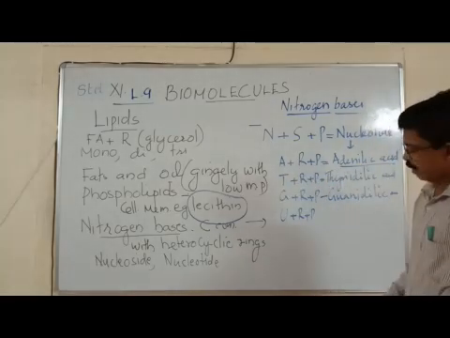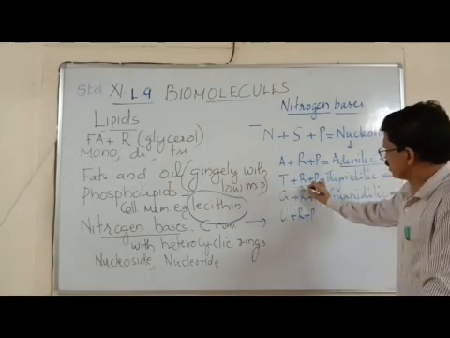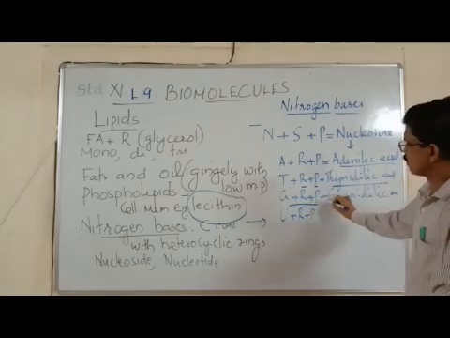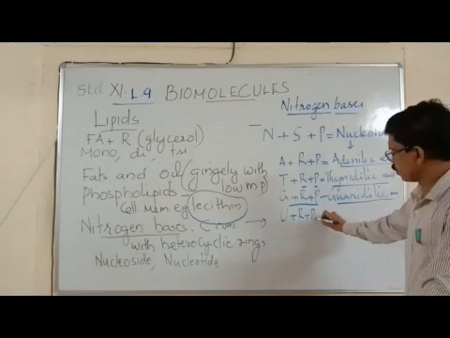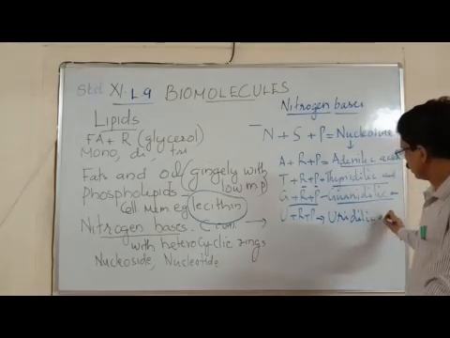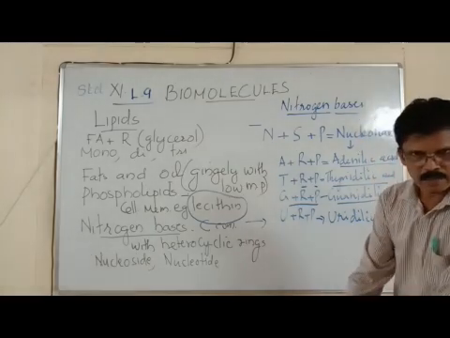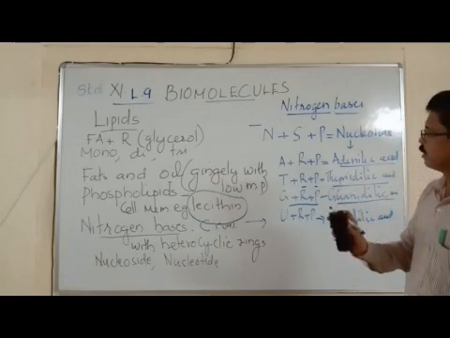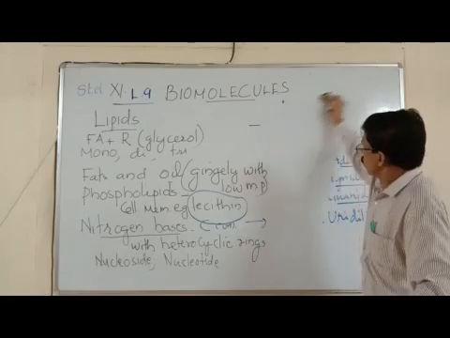You may feel it is a little bit difficult, but it is easier once you get the concept. So thymine combined with ribose and phosphate forms thymidylic acid. Guanine combined with ribose and phosphate forms guanylic acid. Then uracil plus ribose plus phosphate forms uridylic acid. So in this way, nucleosides and nucleotides are formed in nature. Clear? If you have any doubt, you can refer to the notes or the textbook. So nitrogen bases can be in the form of nucleosides and nucleotides.